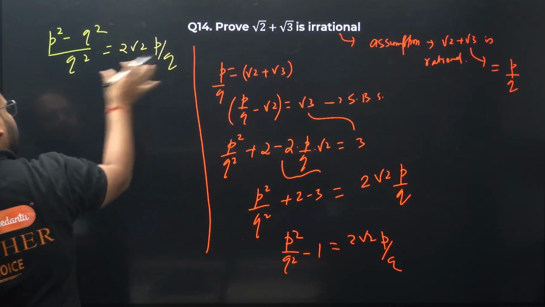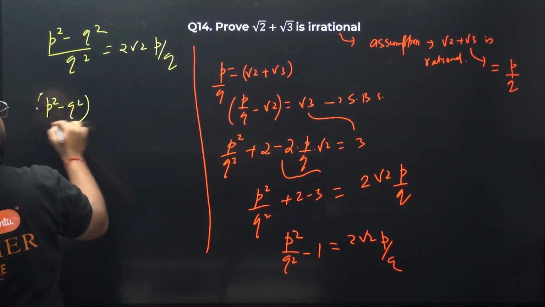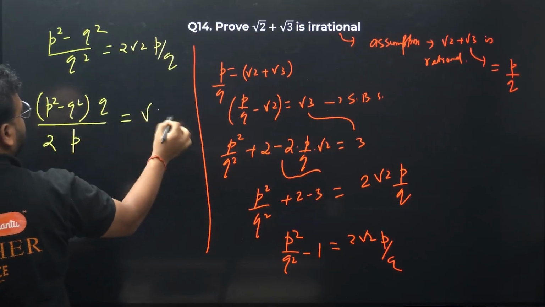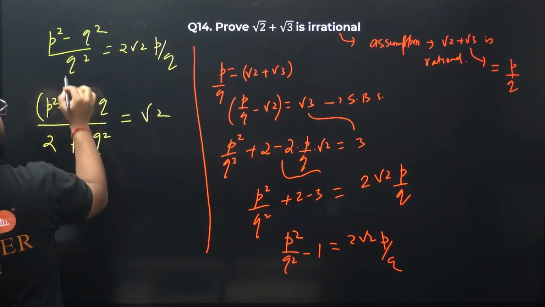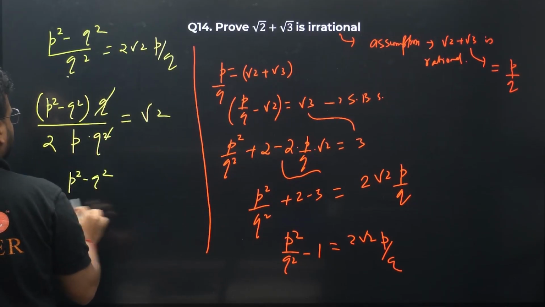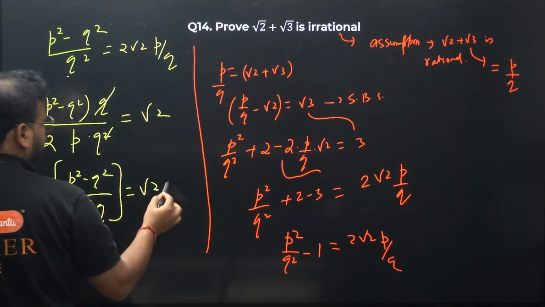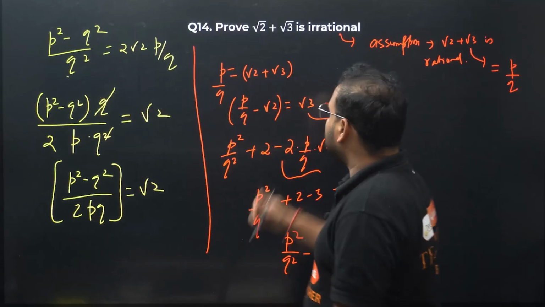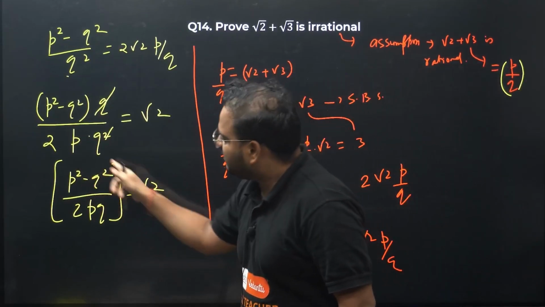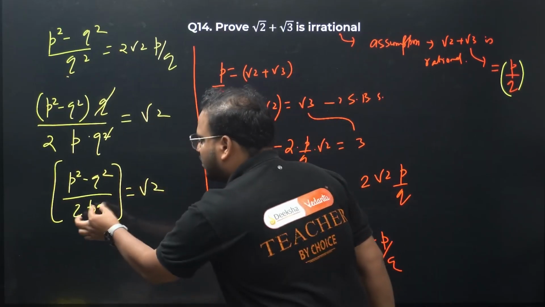Except for the root 2 term, bring all the terms on this side. What I get? P square minus Q square times Q divided by 2P equals root 2. And of course we had Q square earlier, so this cancels. What we have? P square minus Q square divided by 2PQ equals root 2. Think about it. P and Q are integers, they are rationals. This will be rational only. Difference of a square of rational numbers will be rational. Product of rational will be rational.